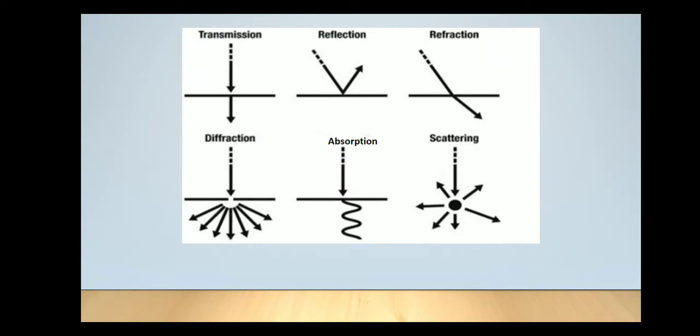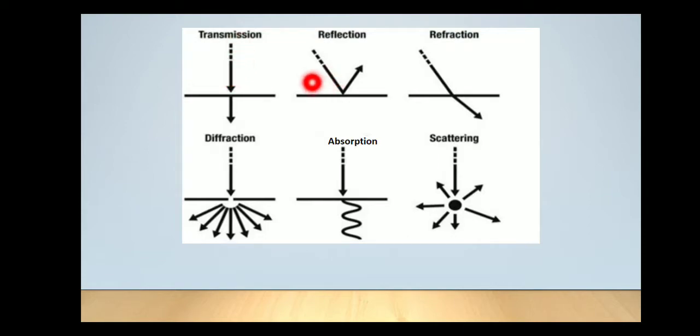Now in this image you can see different phenomena that happen when the ray of light interacts with the matter. The first one is transmission. What is transmission? When the ray of light is incident upon a substance, part gets absorbed and part gets transmitted. So the amount of light that is not absorbed or unabsorbed is called as transmitted light, and therefore the phenomena is called as transmission.